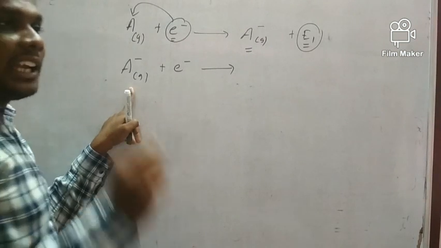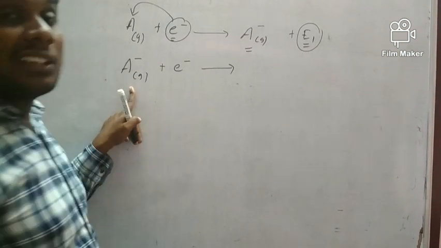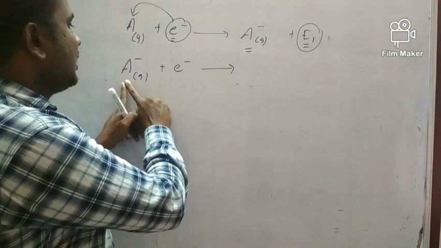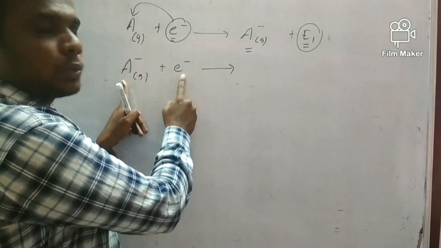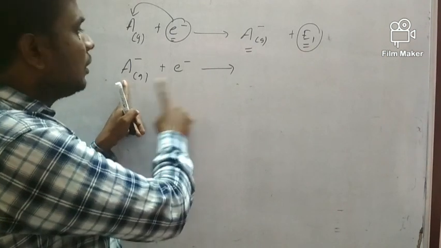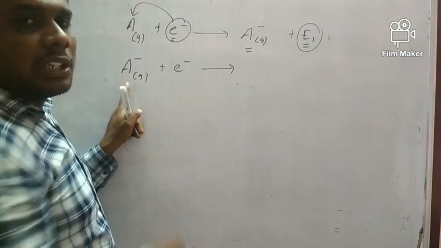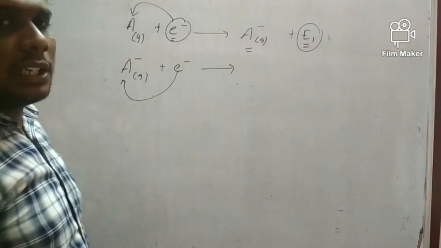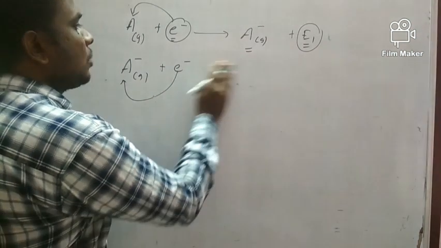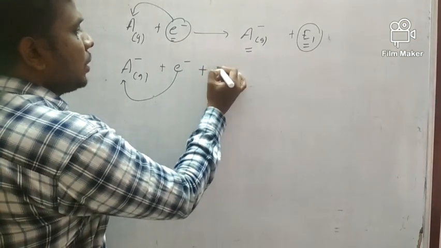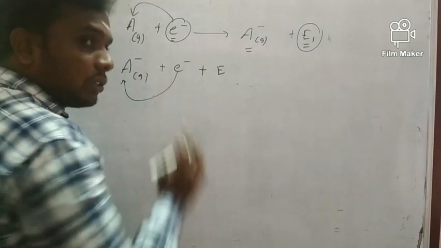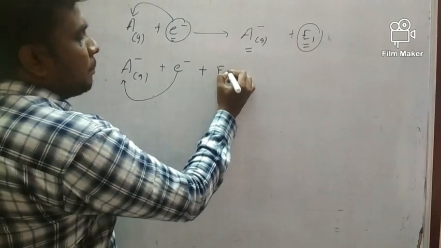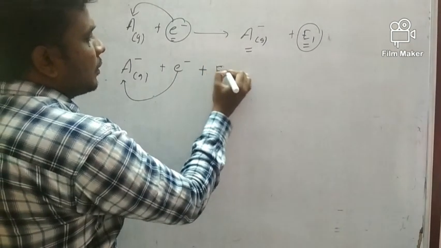Adding an electron to an anion is very difficult. Why? Because the anion is negative and the electron is also negative in nature. So it is a little difficult to add an electron to a negative charge. Even though we want to add the electron, we should supply the energy.